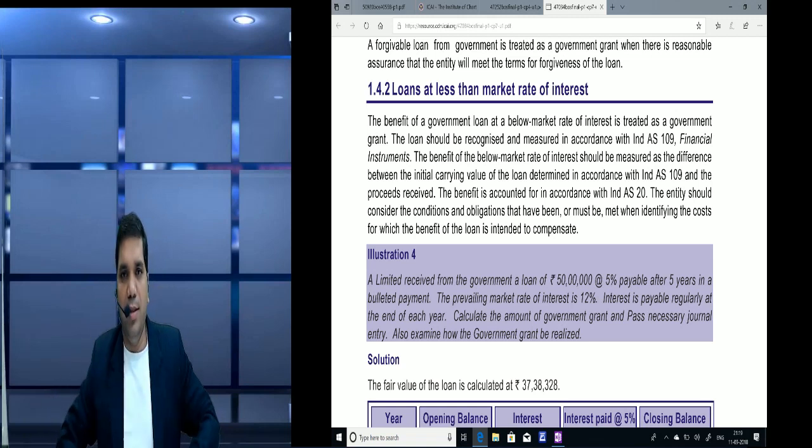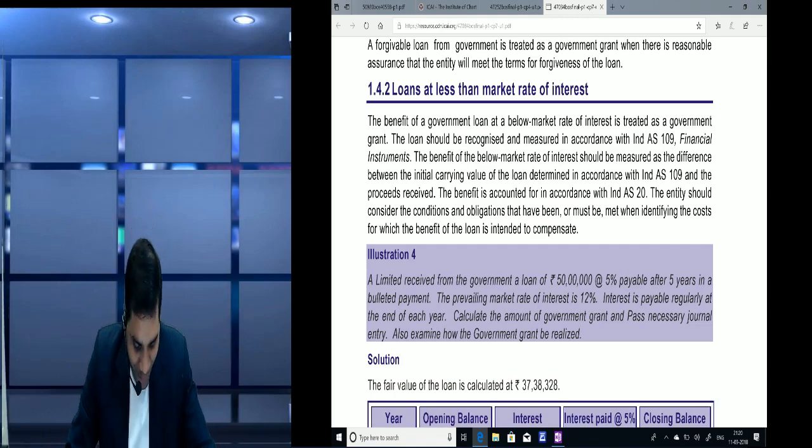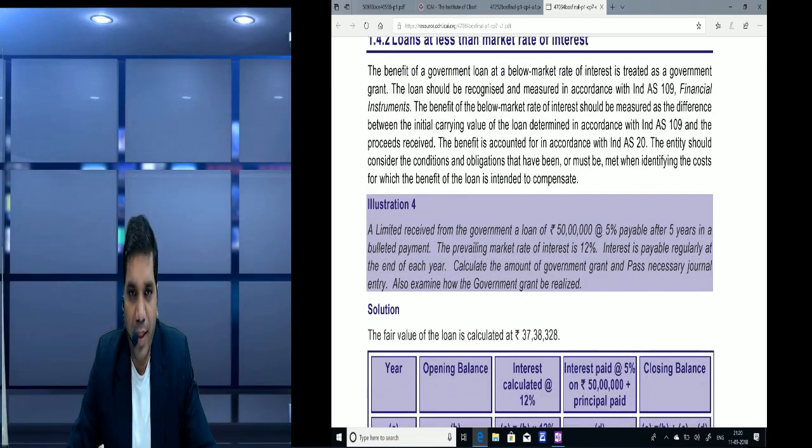Yes friends, so let's do a sum on that basis. Question number 4 in your module. You can check the sum. A Limited received from the government a loan of 50 lakh at the rate of 5% payable after 5 years in a bullet payment.